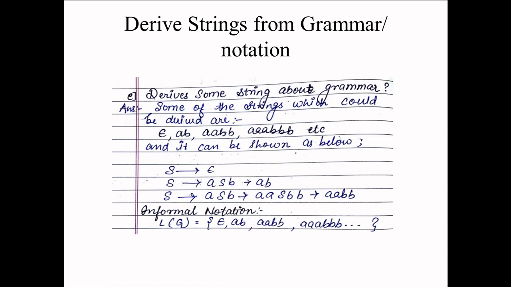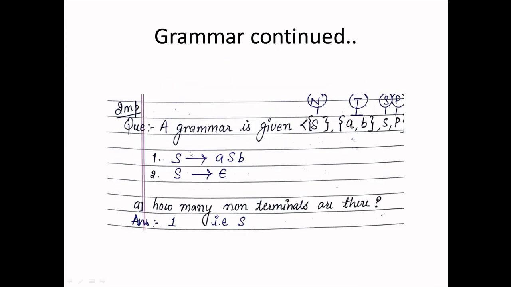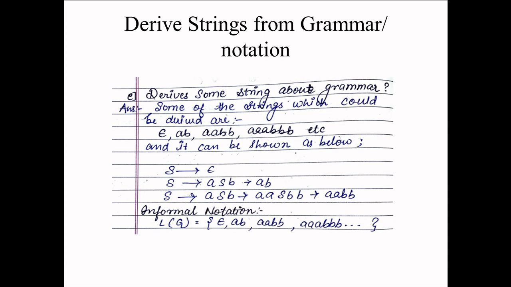Now, deriving strings from the grammar. If we derive some strings from the grammar, some of the strings which can be derived easily are, first, S gives epsilon. So epsilon is the first string. Then if we use rule number 1, S gives aSb, and replace S with epsilon, another string formed will be ab. In the same sense, if we use S gives aSb twice, it is aaSbb, and again replacing S with epsilon, we get aabb as the final result.